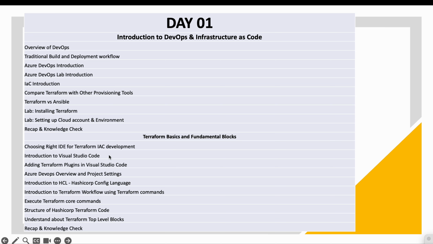Then we will install VS Code. That is the main tool we are going to use to write our Terraform code and Azure pipelines. You will get to know how to configure VS Code, extensions, and what plugins are. Once that is done, we will cover the Terraform command workflow, the basic commands workflow.